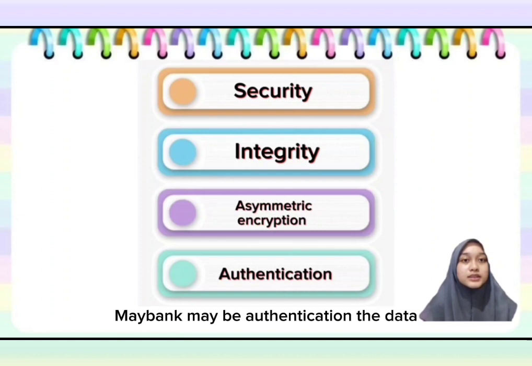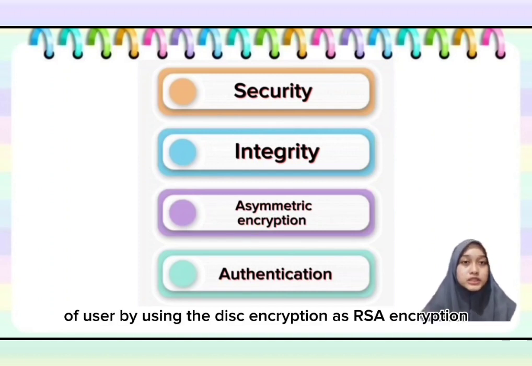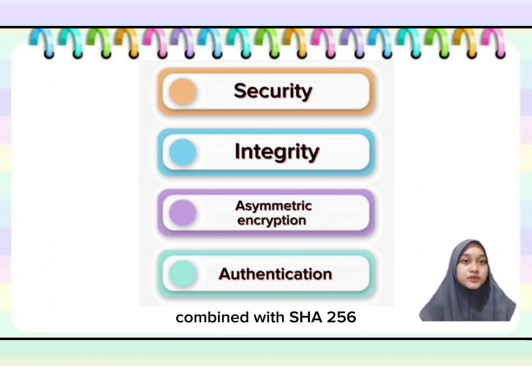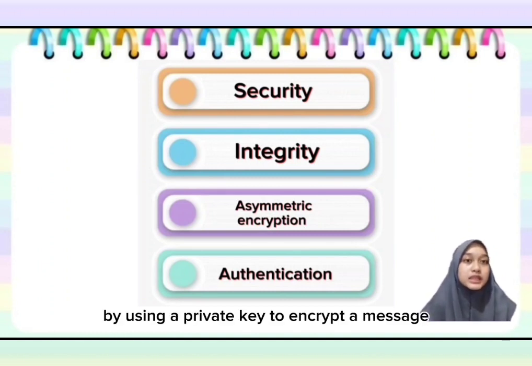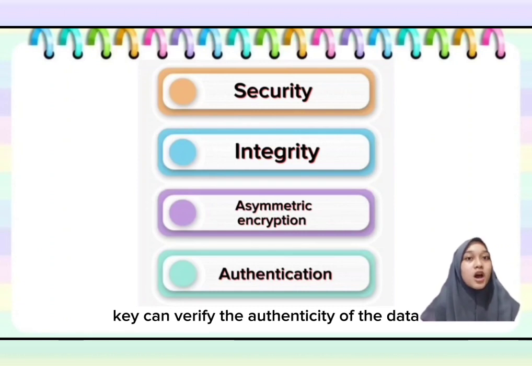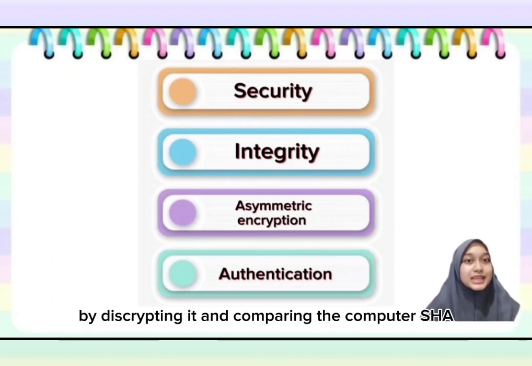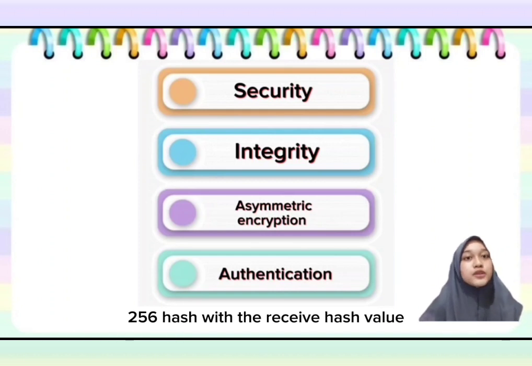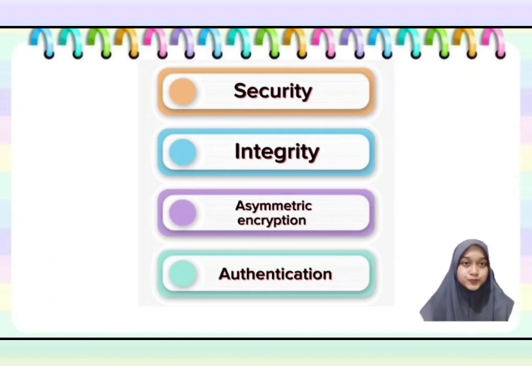Maybank may be authenticating the data of user by using the digital signature as RSA encryption combined with SHA-256 by using the private key to encrypt a message. Anyone with the corresponding public key can verify the authenticity of the data by decrypting it and comparing the computed SHA-256 hash with the received hash value.